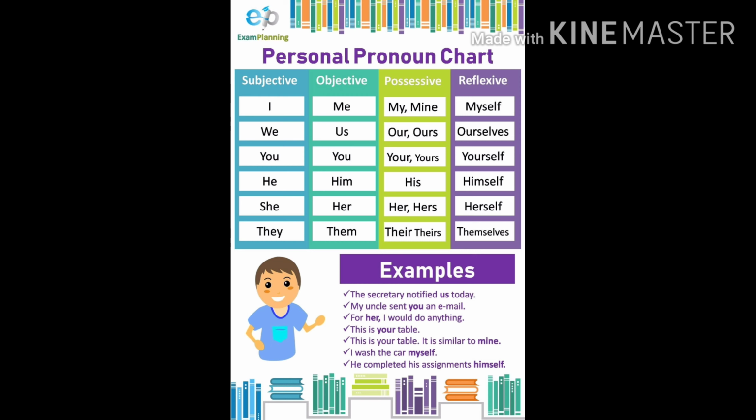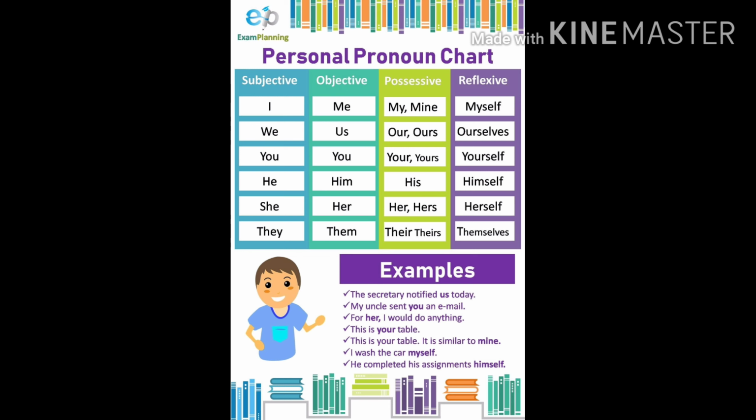In the same way, we will become us in objective case. For example, we have done this. This was done by us. Don't touch our car. This car is ours. We have done this work ourselves.